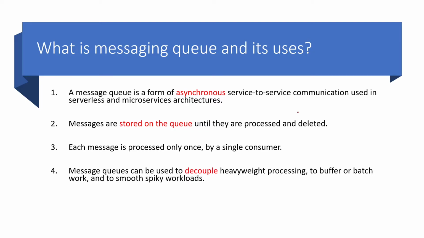Message queues can be used to decouple heavyweight processing. Basically what happens here is microservice 1 is decoupled from microservice 2. There is no direct communication between these two, so that microservice 1 can be easily maintained and easily scalable, as well as microservice 2, which can also be easily maintained and scalable. So this is one of the advantages of using messaging queue.